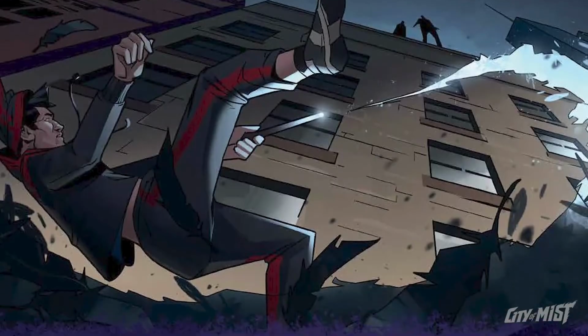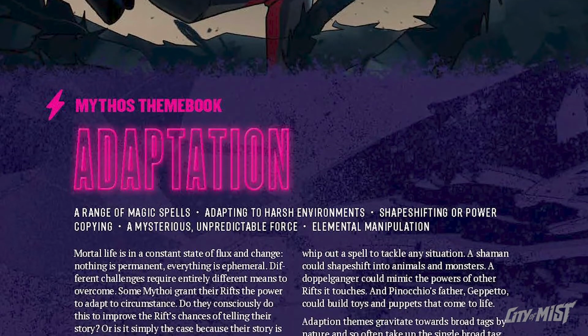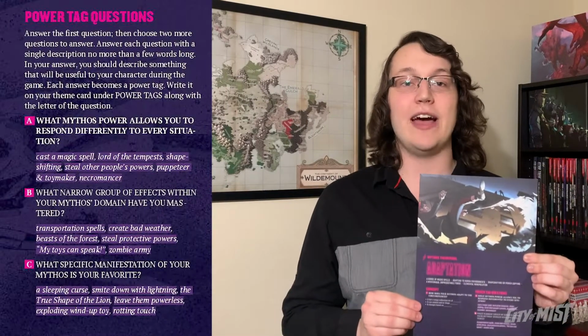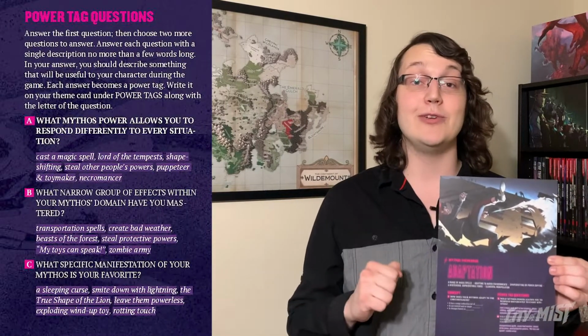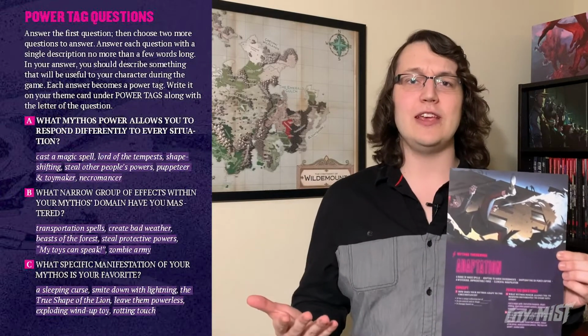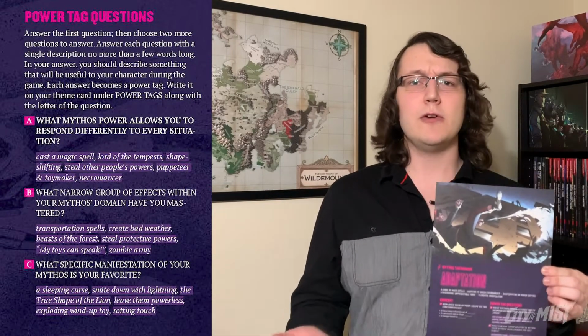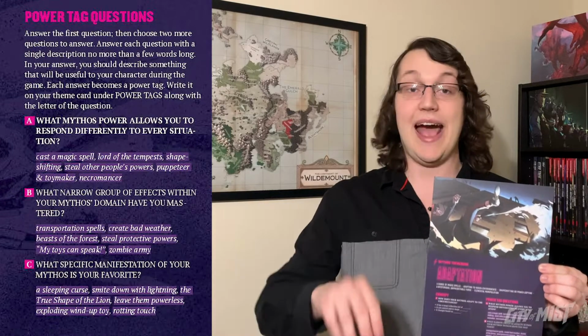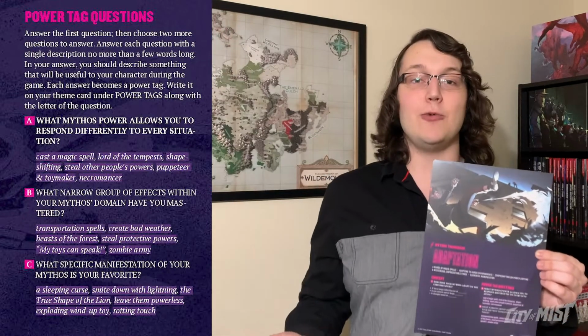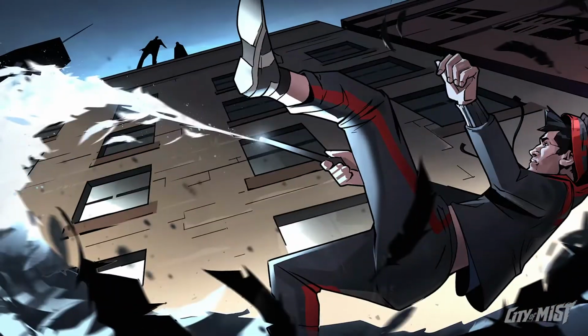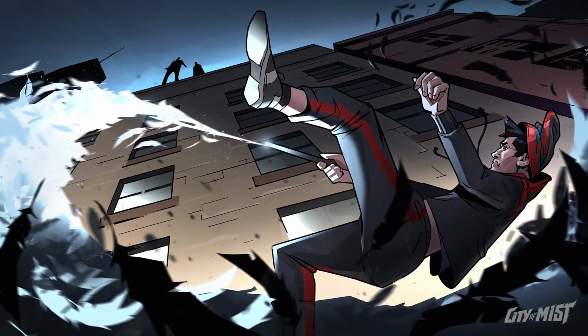Adaptation. Adaptation is the theme book for abilities that can adapt to different situations. This theme book emphasizes versatility and is used for abilities like reacting to your environment, casting a range of magic spells, shape-shifting, or even copying other riffs. Adaptation power tag questions help you establish your primary ability first, and then focus on specializations and applications for it. If your first power tag is something broad, like casting magic spells, you flesh it out with tags of specific spells, like conjuring a cloud of feathers to break your fall.